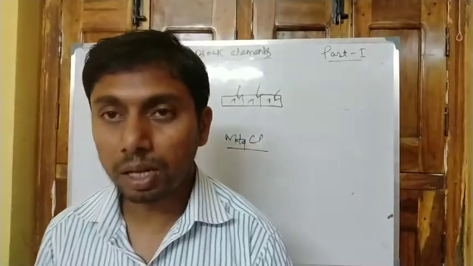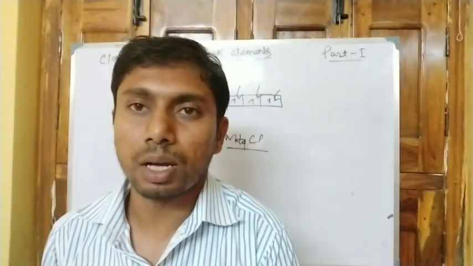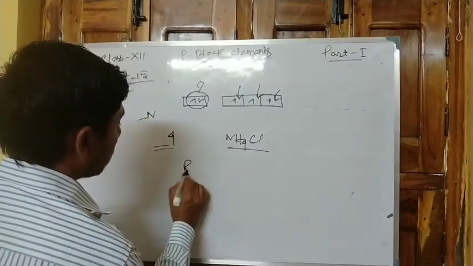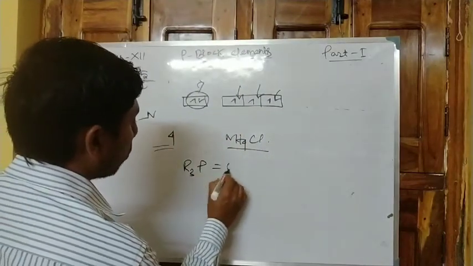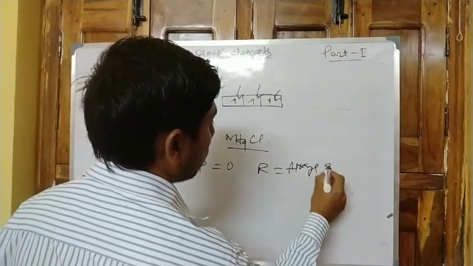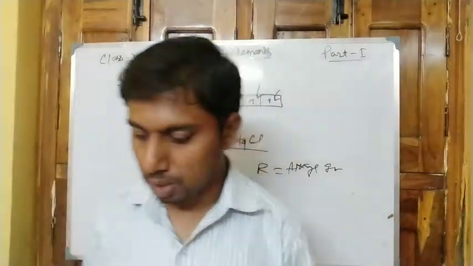Now multiple bonding is observed for members like phosphorus, where the alkyl group, for example R3P double bond O, here R is equal to alkyl group. Here multiple bonding is observed for phosphorus.